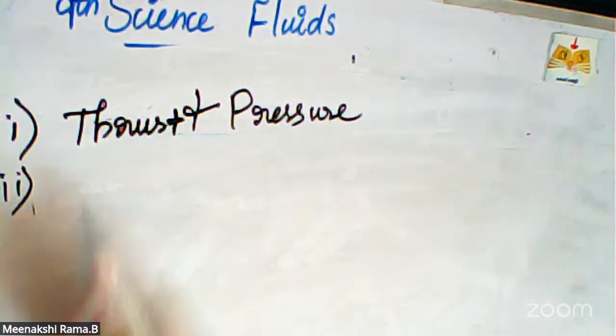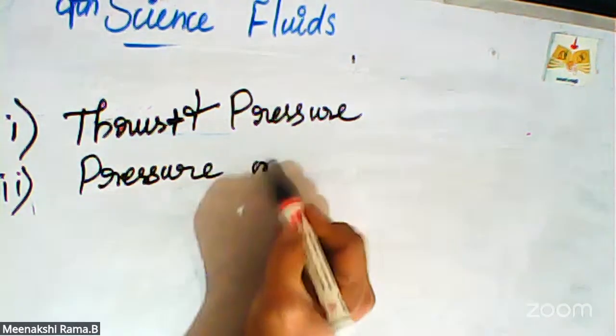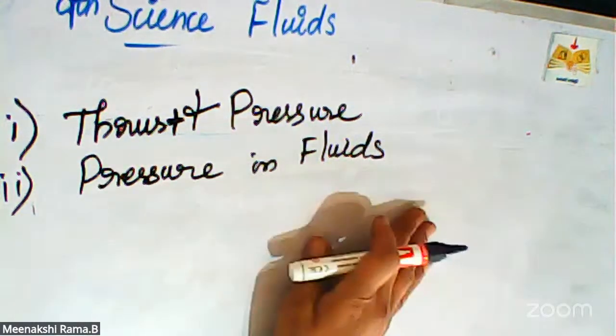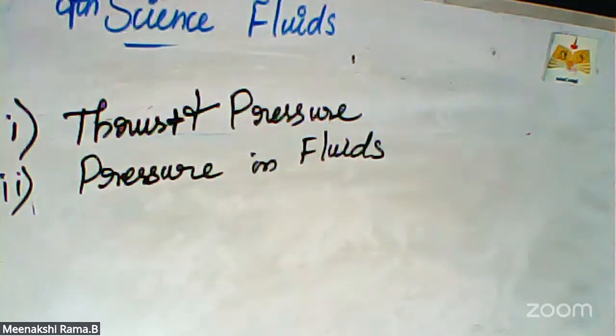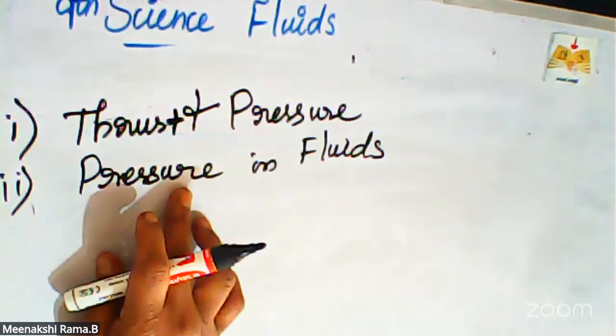The second concept is pressure in fluids. Is this concept clear? What is fluid pressure? Fluid pressure is the total force exerted by the fluid divided by the area over which the force is exerted. That is the formula of fluid pressure. Is this concept clear?